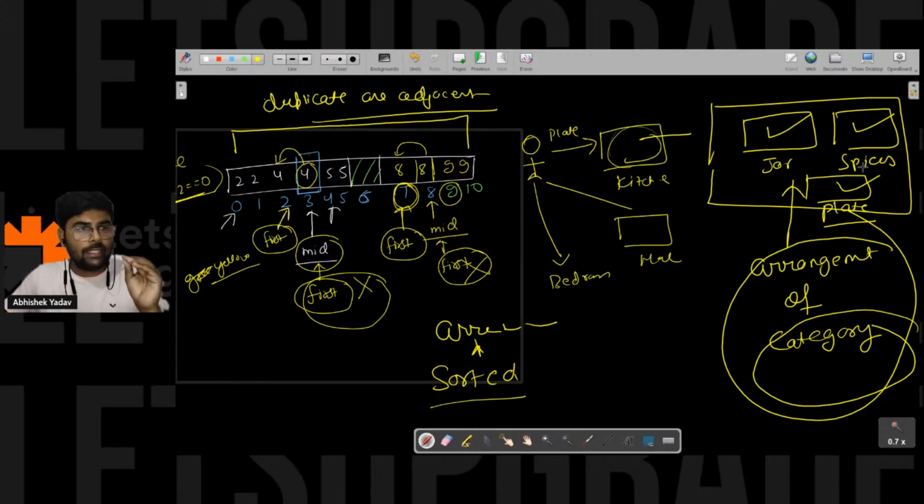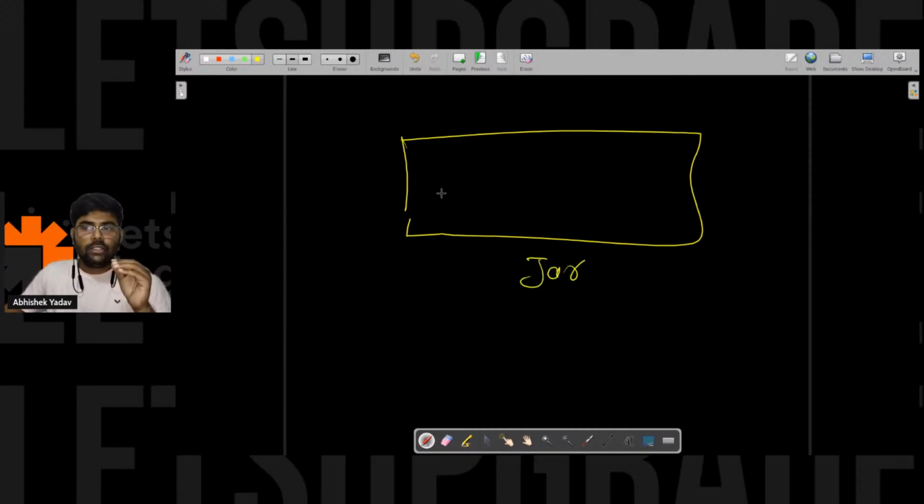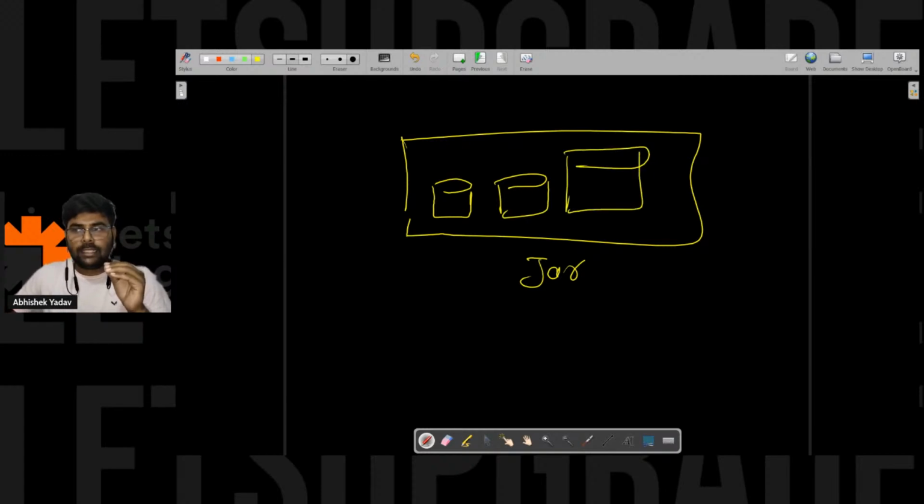That is a very important point. Here also, if you open the jar section, you have some jars of small size and some jars of large size, but here the jars are not sorted on the basis of height.